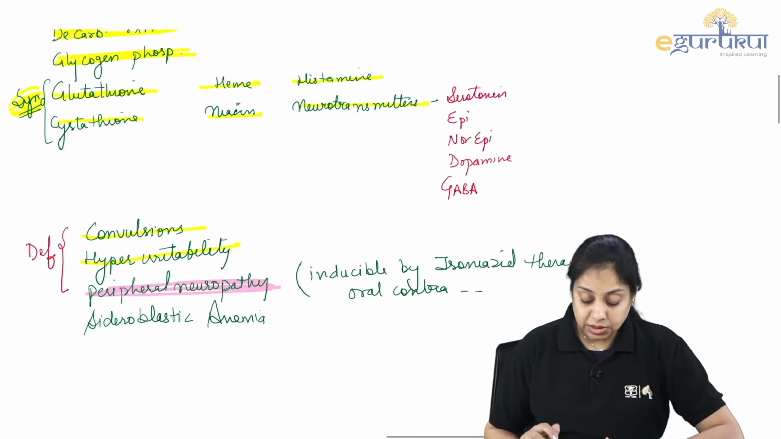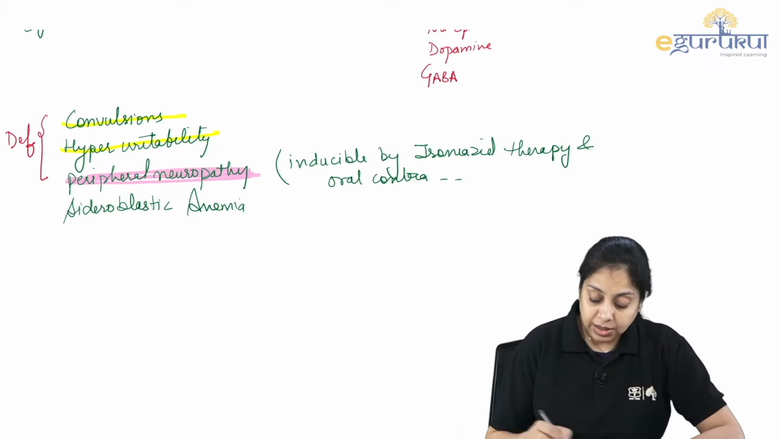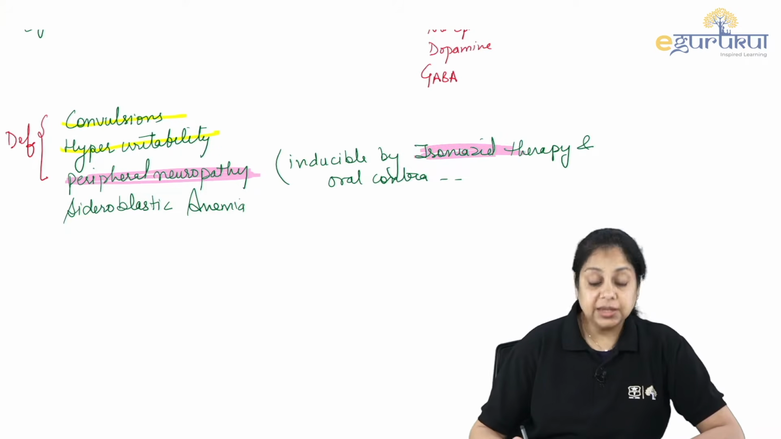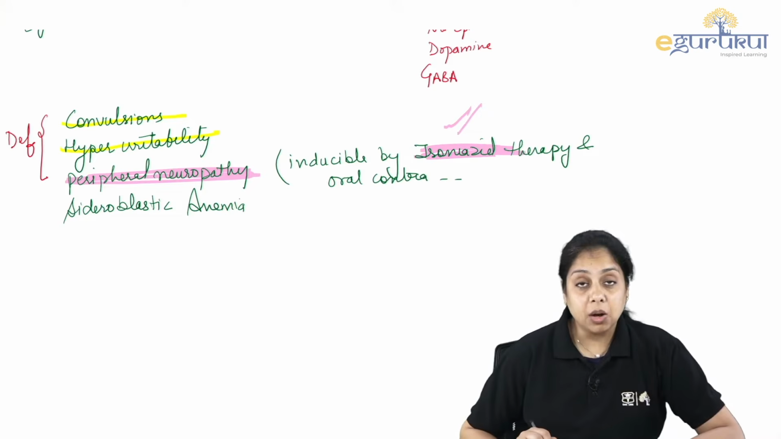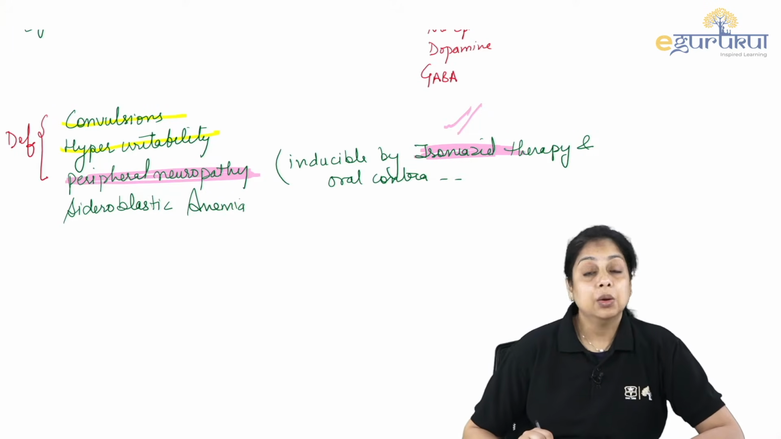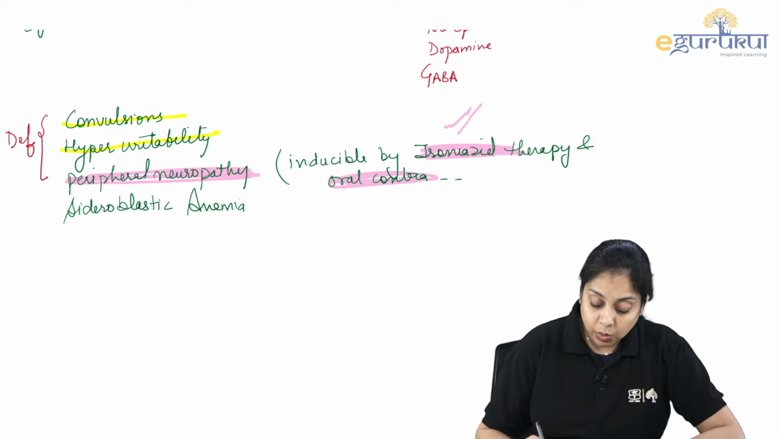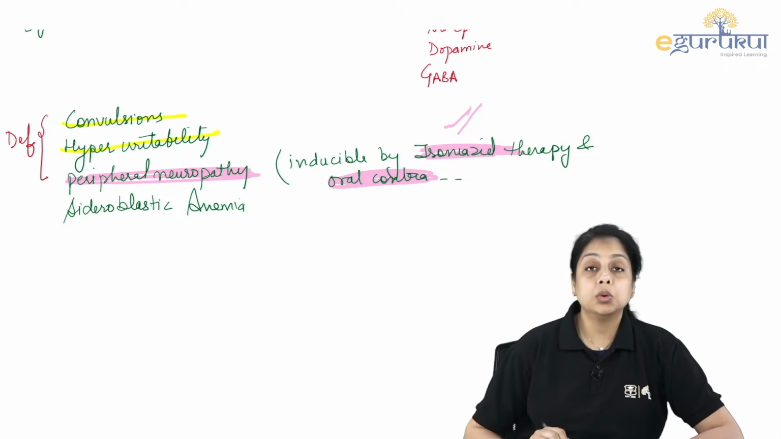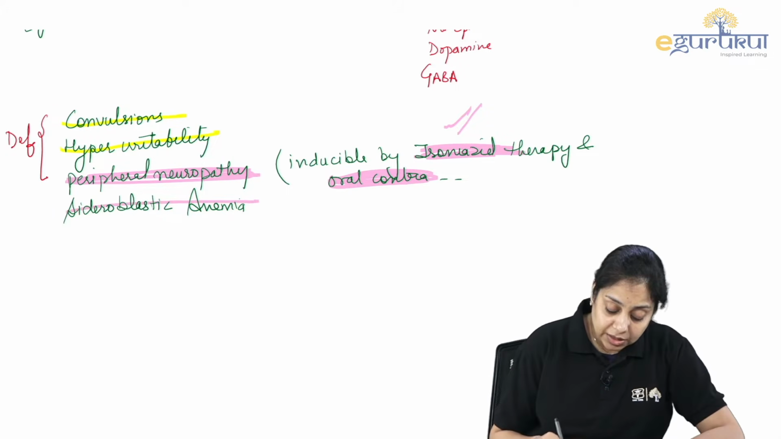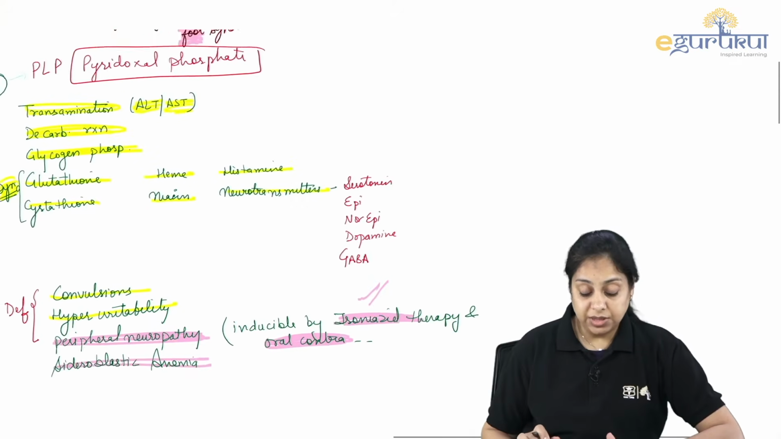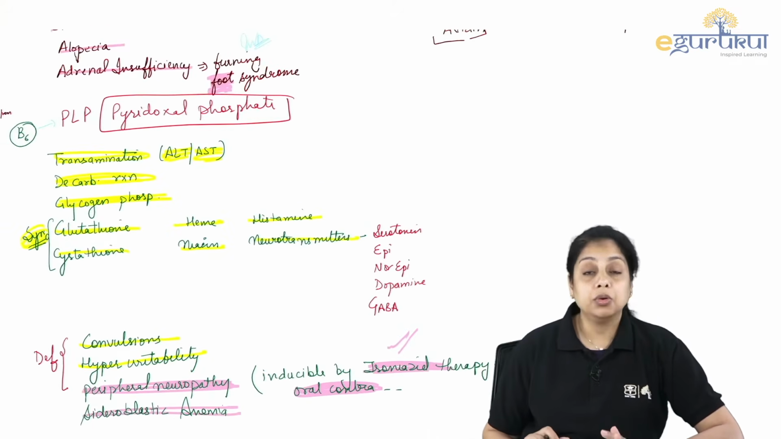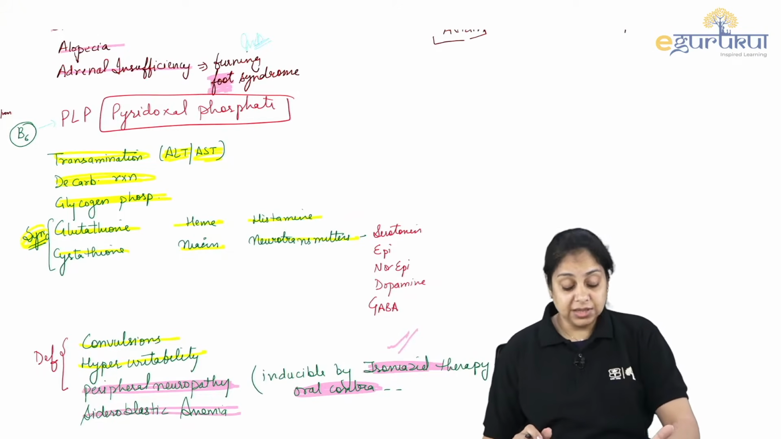Peripheral neuropathy is usually induced by what? The isoniazid therapy. So another high yield topic here, right? Those who are on the isoniazid therapy, what kind of vitamin deficiency will they be facing? Vitamin B6 deficiency. Even people who are taking oral contraceptives for the long term, okay? It also leads to the sideroblastic anemia, the deficiency of vitamin B6, right? So you should know about all these things about vitamin B6.